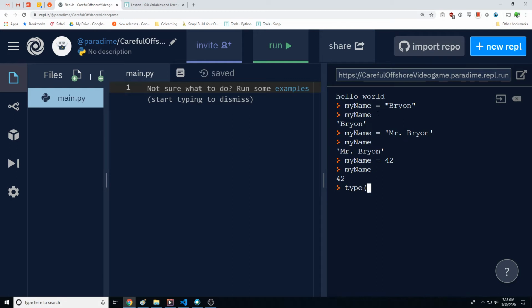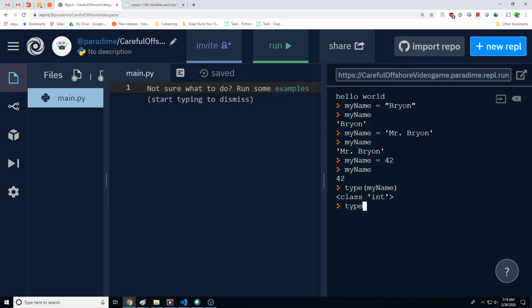So we can actually see what type my name is by using this method called type, and then open parentheses, kind of like the print. Give it a variable or just some data, and then close the parentheses. So I run this, and I expect that I'm going to get an integer here. So Python tells me that this is a class int. The reason for this is Python is something called strongly typed, which means that every value has to have a type associated with it.